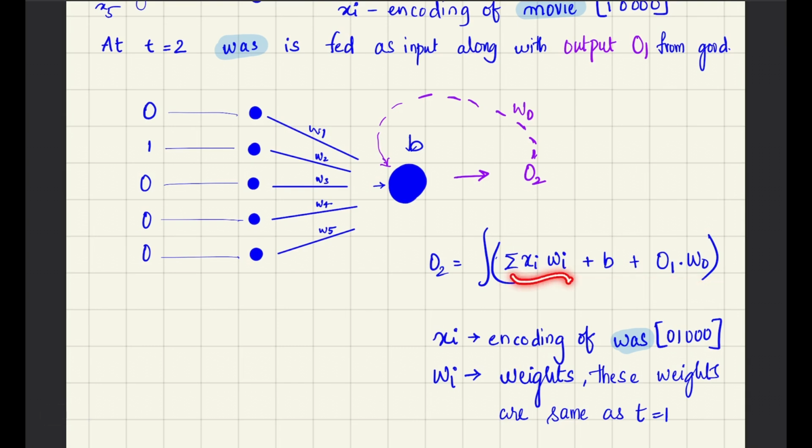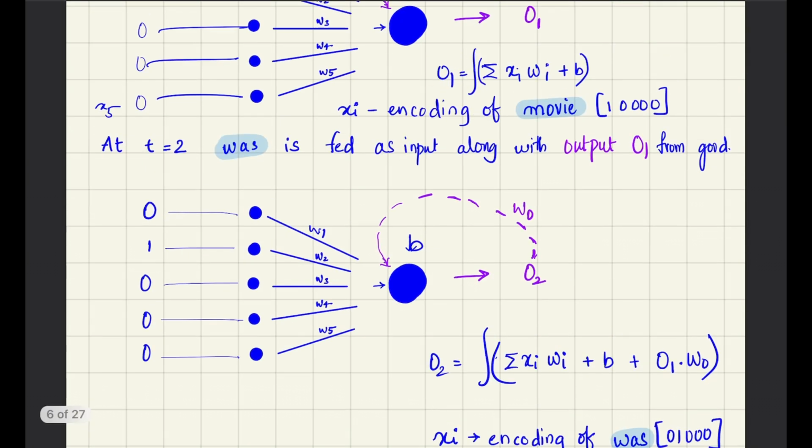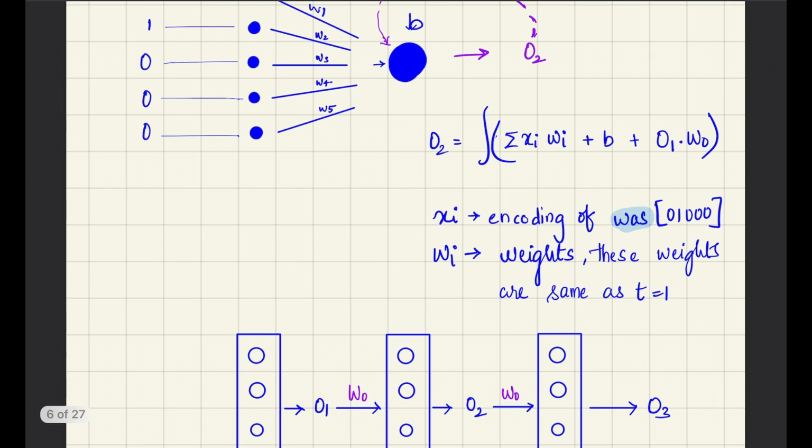If you see, this is basically the output from this, and this is the output O1 into W0 from this. Since it is memorizing the old output, we say RNN has the ability to memorize the context.